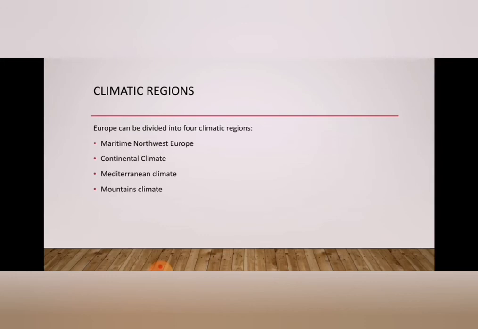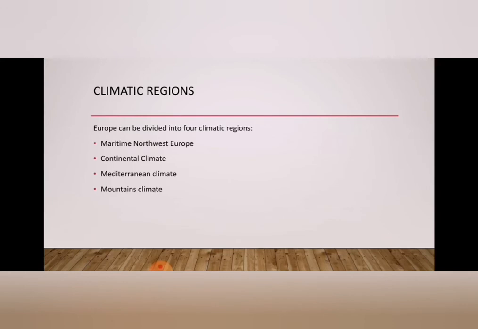There is moderate temperature in both summer and winter, 18 degrees Celsius and 10 degrees Celsius, and well distributed rainfall of 75 centimeters. It is not a hot summer. During the summer also it has cool, foggy weather. Mild winter, cool summer, ample rainfall, cloudy and foggy days. Very good weather can be seen in maritime northwest Europe.